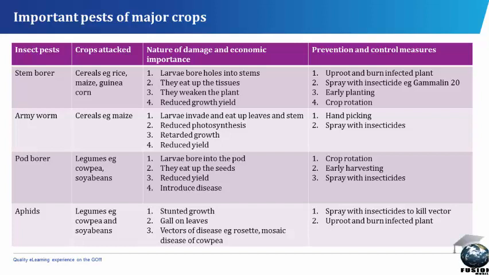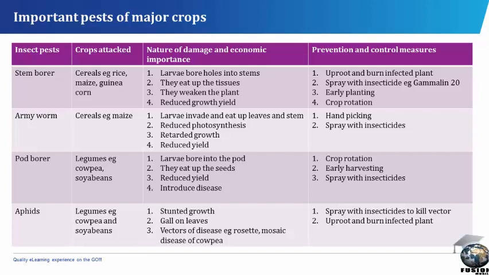Nature of damage and economic importance. Larvae bore holes into stems. They eat up the tissues. They weaken the plant. Reduced growth and yield. Prevention and control measures: uproot and burn infected plants, spray with insecticides, example, Gamalin 20, early planting and crop rotation.